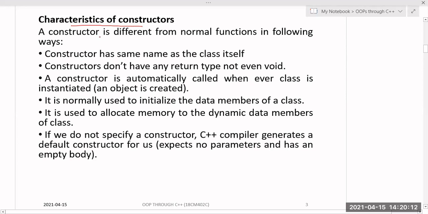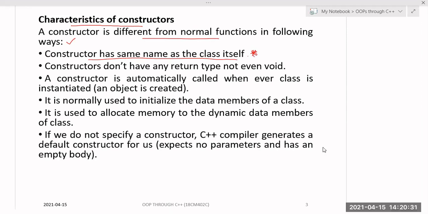Based on these characteristics only, I am calling this a special member function. The constructor is different from normal functions in the following way. The main difference between a constructor and normal member functions is that the constructor has the same name as that of the class itself. This is very important. The constructor name should always be the same as the name of the class.